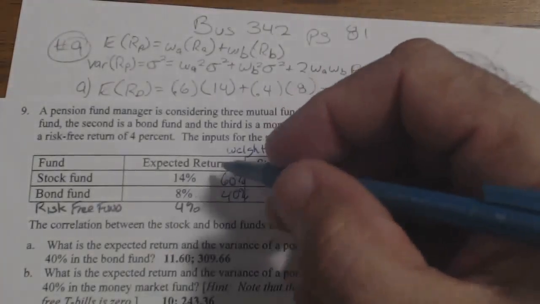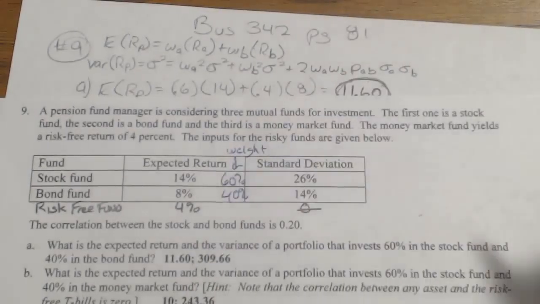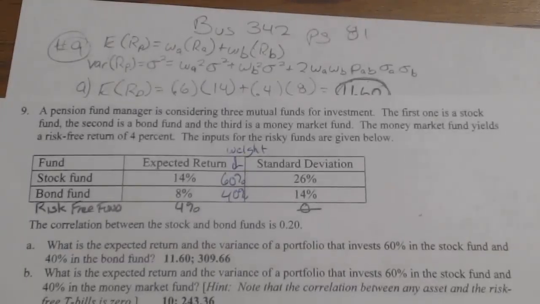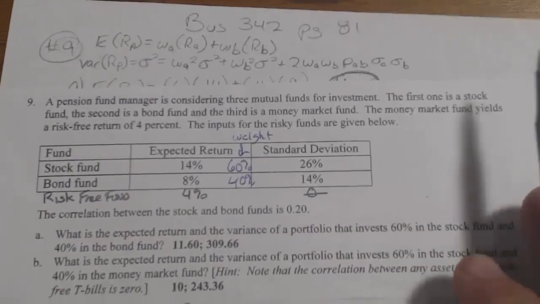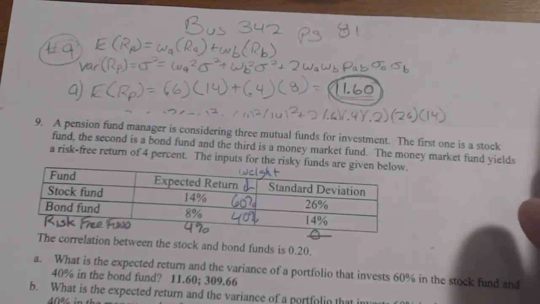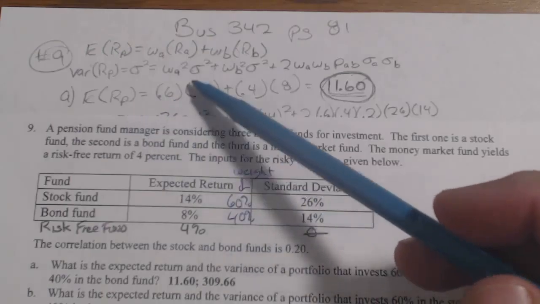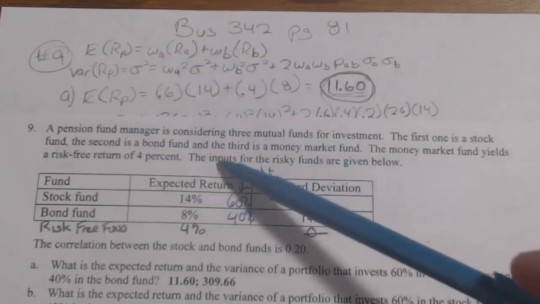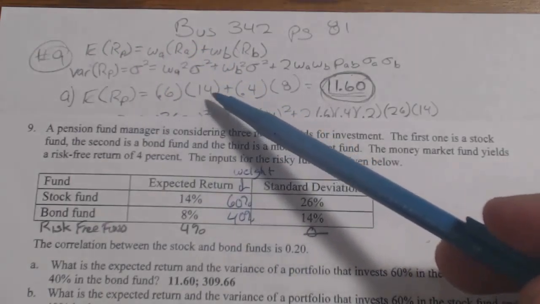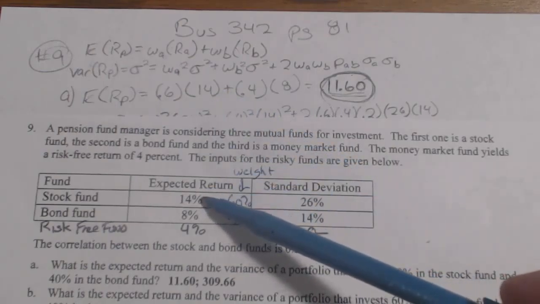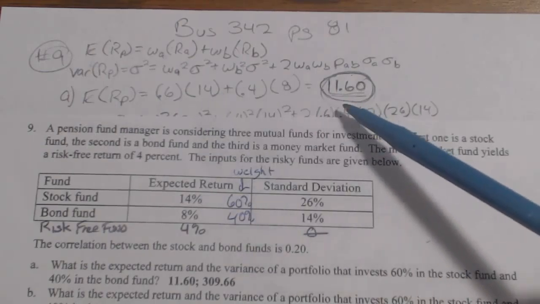Okay? And that would be right there. Okay, so the expected return is 14% times 0.6. Expected return of the portfolio is the weight of A, which is 60%, times 14. Remember, they don't put it as 0.4. They put it as a whole number, so it comes out as a whole number over here. So when you're doing the percentages for a return, just keep them as a whole number.